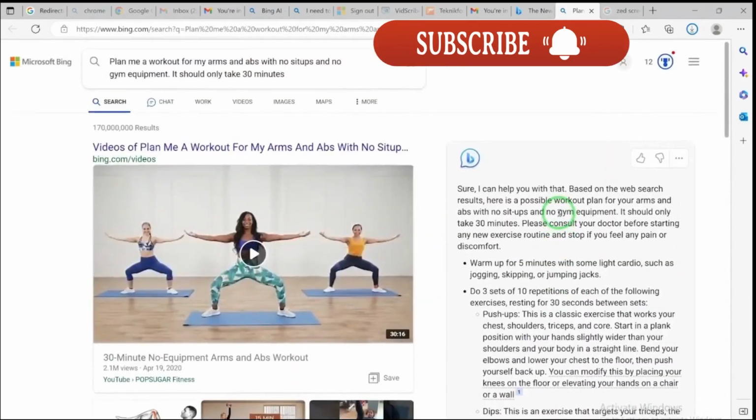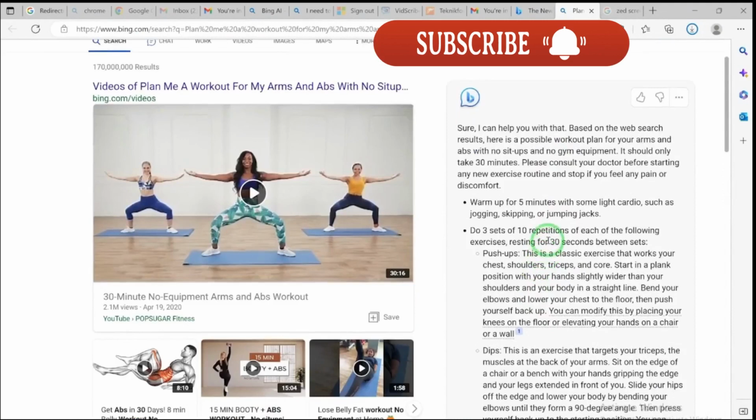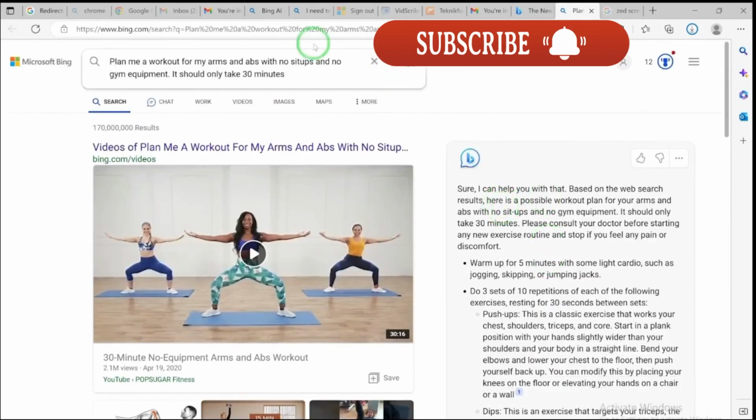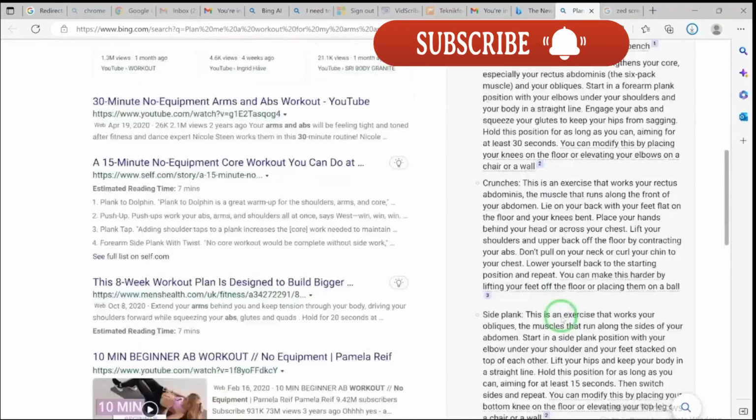So this is one of its responses. At this stage, you need to understand that this is at the generic search stage. You can do that even on the Bing browser directly, and you can check the response. If it's okay, you can give it a thumbs up, because this is at the research stage, so it's going to help them a lot. And if it's not okay with you, you can give it a thumbs down, and they will still take note of all that and take it as part of their correction.